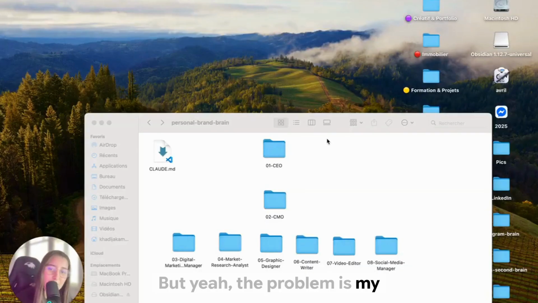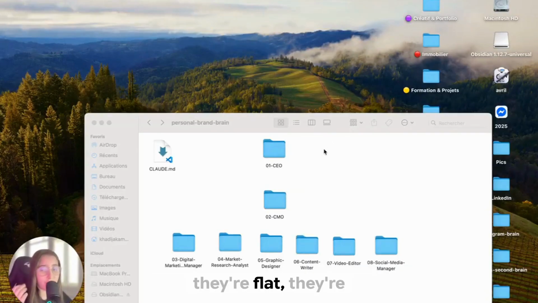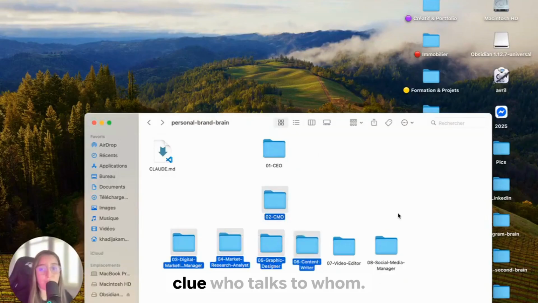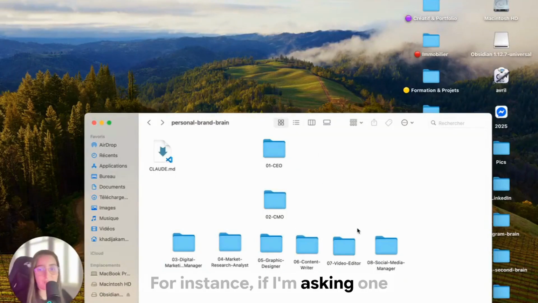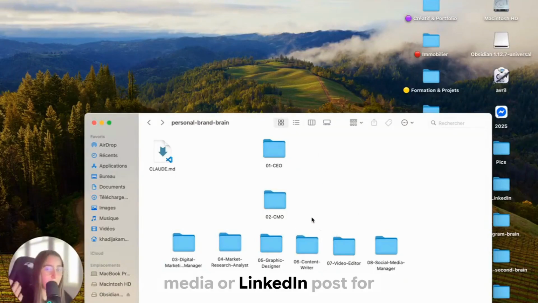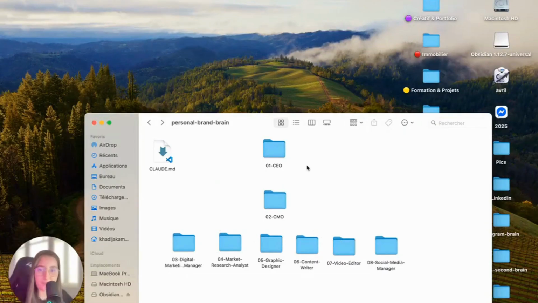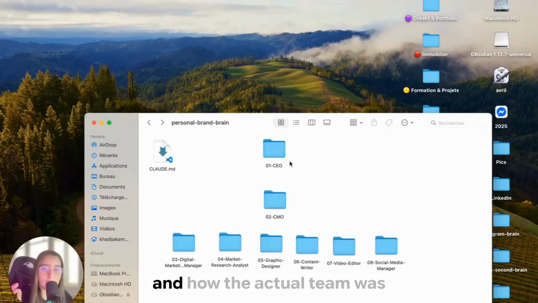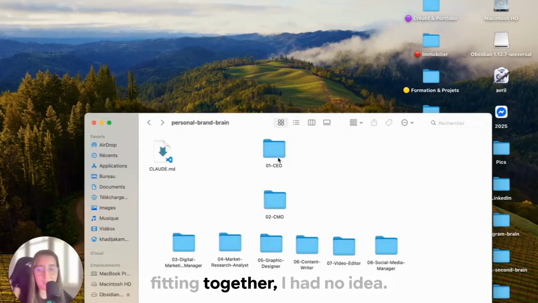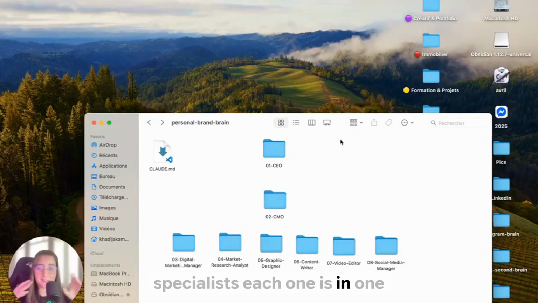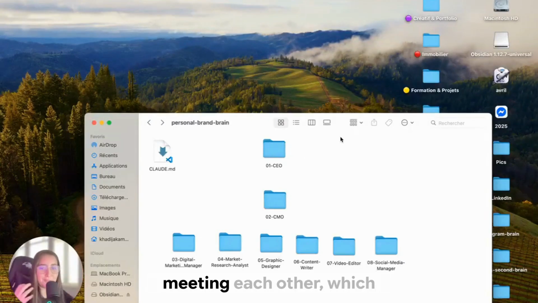But yeah, the problem is my files were just sitting there. They're flat, they're disconnected, and I have no clue who talked to whom. For instance, if I'm asking one of them to create a social media or LinkedIn post, I don't know if the CMO talked to the market research analyst, if there's a communication that was happening between the graphic designer and the content writer, etc. So this is what I was missing, and how the actual team was fitting together, I had no idea. So it's like having 8 specialists, each one is in one room and they're never meeting each other, which was an issue for me.